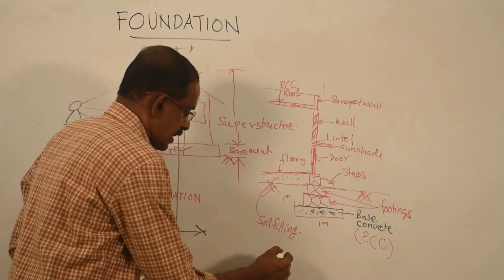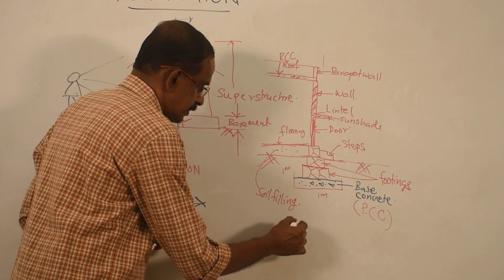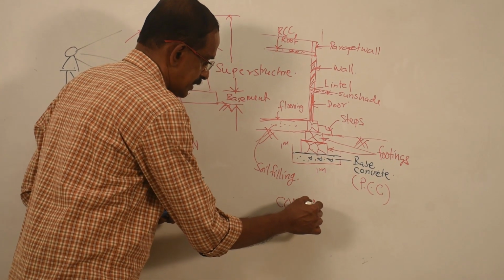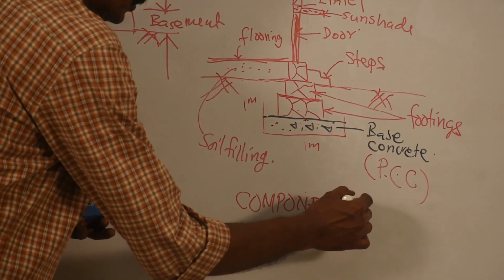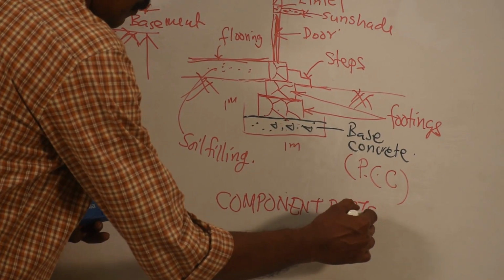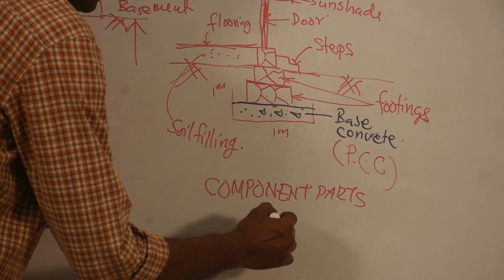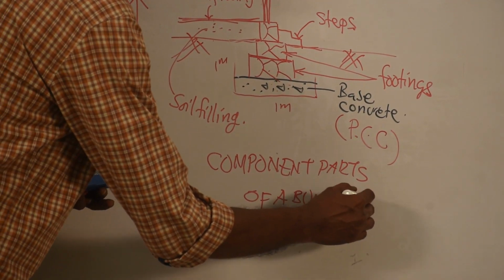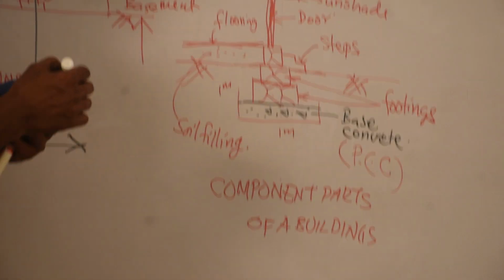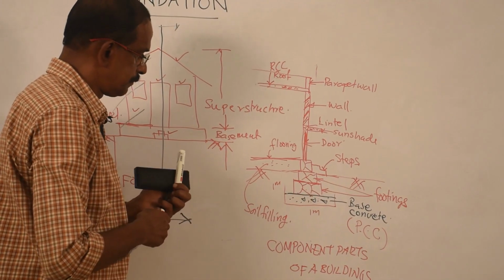This figure can be titled as component parts of a building. Now, which portion is foundation?